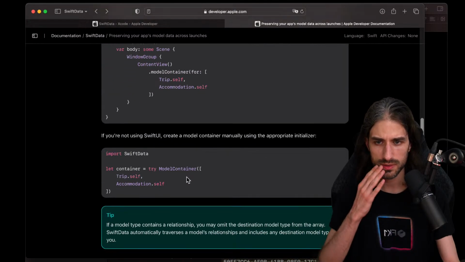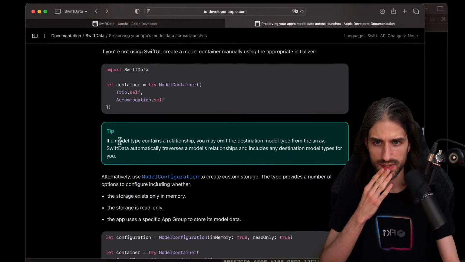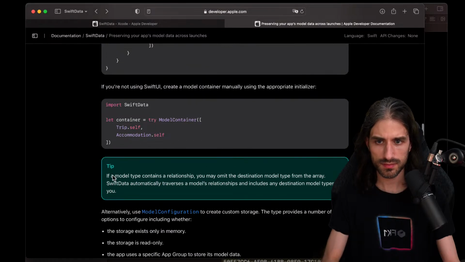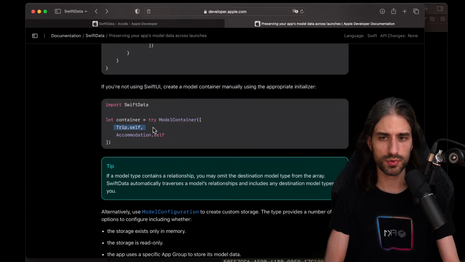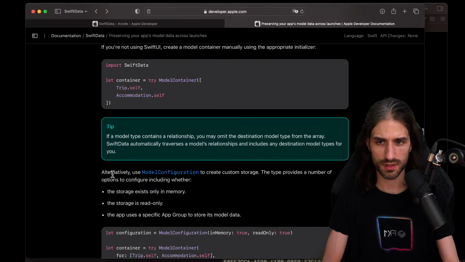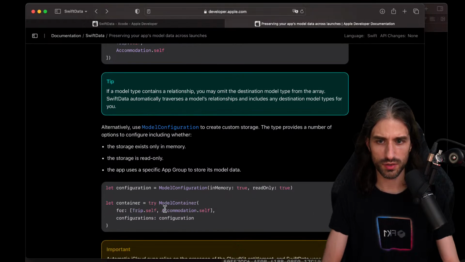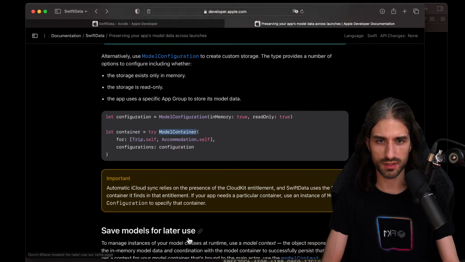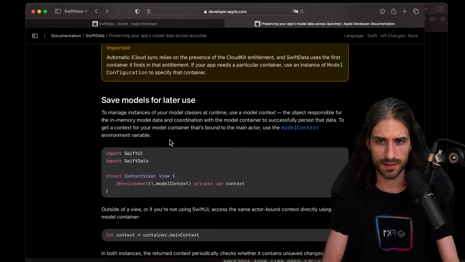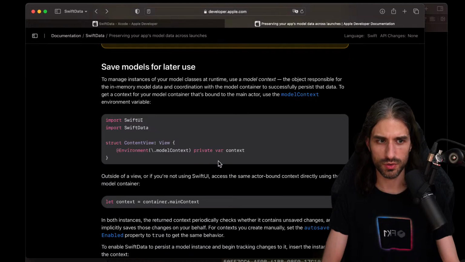Okay, let me go back to the doc. So we have the container, right? If a model type contains a relationship, you may omit the destination model type from the array. Swift Data automatically traverses the model relationships and includes any destination model types for you. So it's really this idea that here you put what the roots of your object graph are. You only need to put the roots, but anything that can be reached from these roots, you don't need to put. Okay. And if you want to create custom storage, you can create your own model container. All right. Save model for later use, so using the model context.